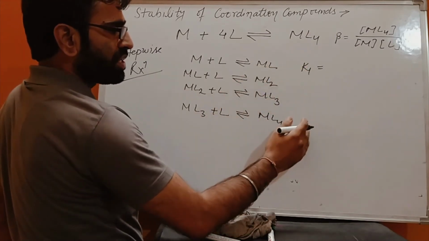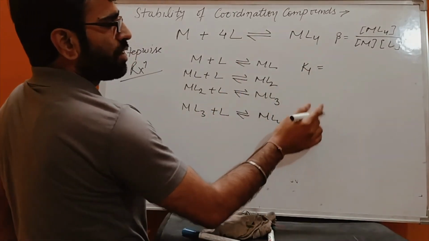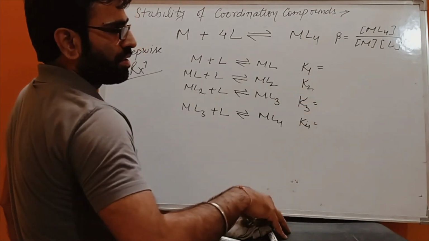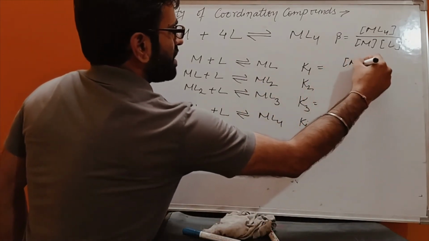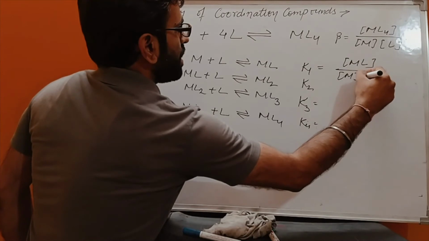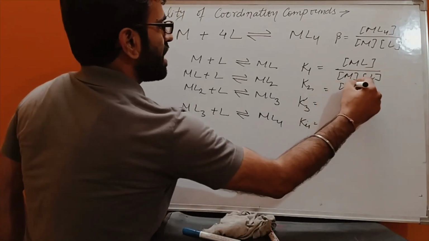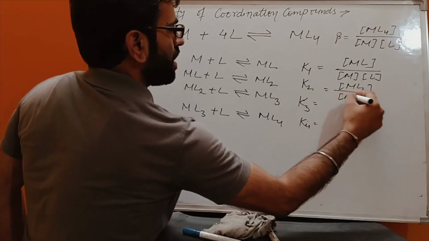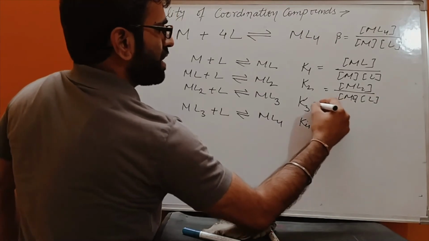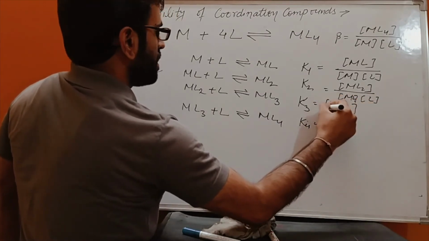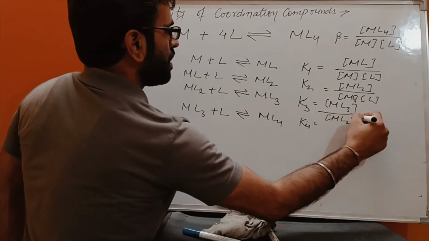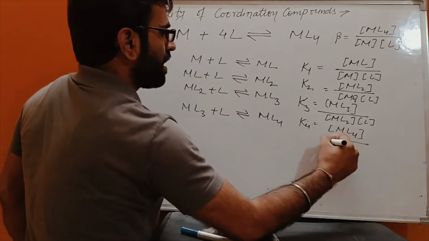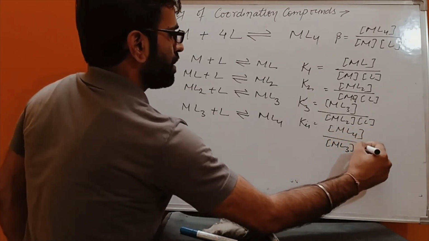We can write the stability constant, and these are the stepwise stability constants. These are termed K1, K2, K3 and K4. K1 is ML divided by M into L. K2 is ML2 divided by ML into L. The next will be K3. K3 is equal to ML3 divided by ML2 into L. And what is the value of K4? ML4 divided by ML3 into L.